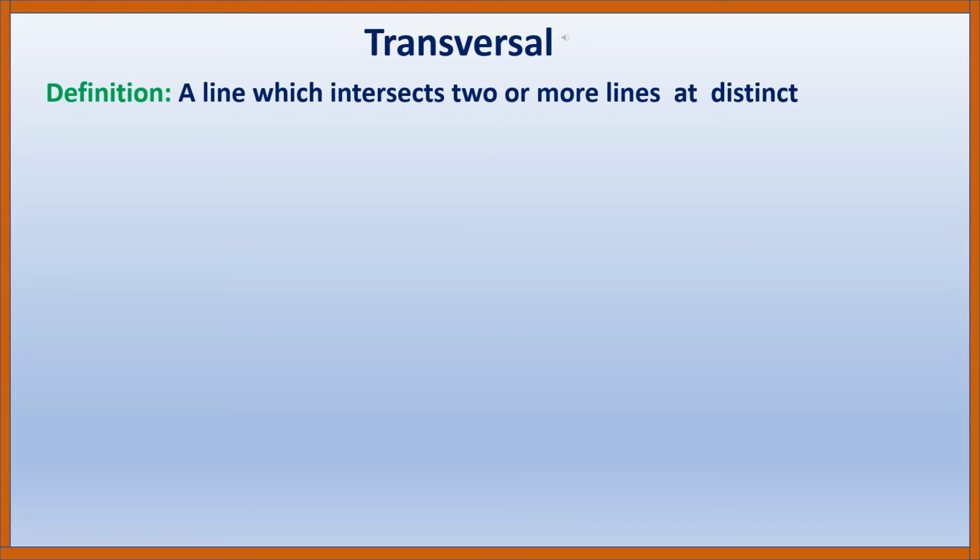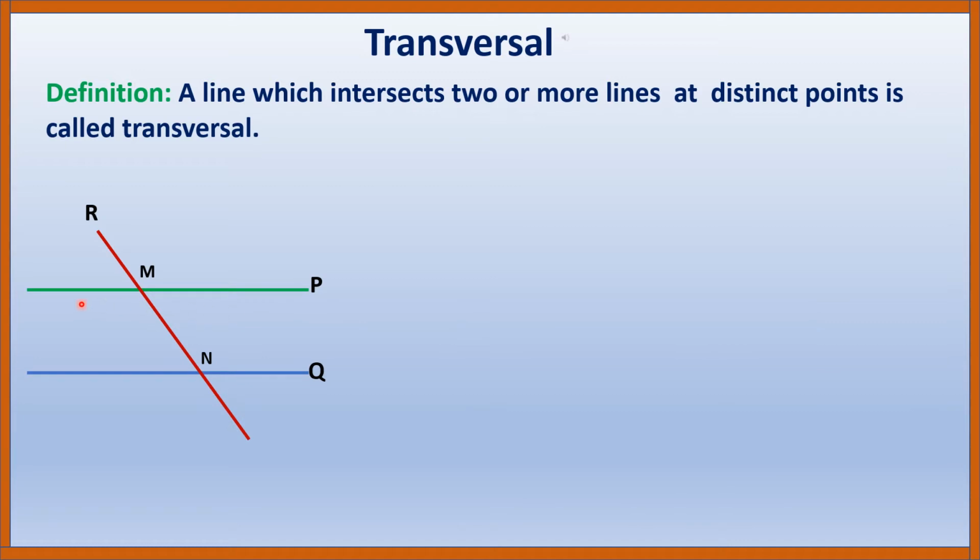Transversal. Definition. A line which intersects two or more lines at distinct points is called a transversal. Let us see in the figure. Here we have two lines, P and Q, intersected by this line R at two distinct points, M and N. Hence, R is the transversal to P and Q.